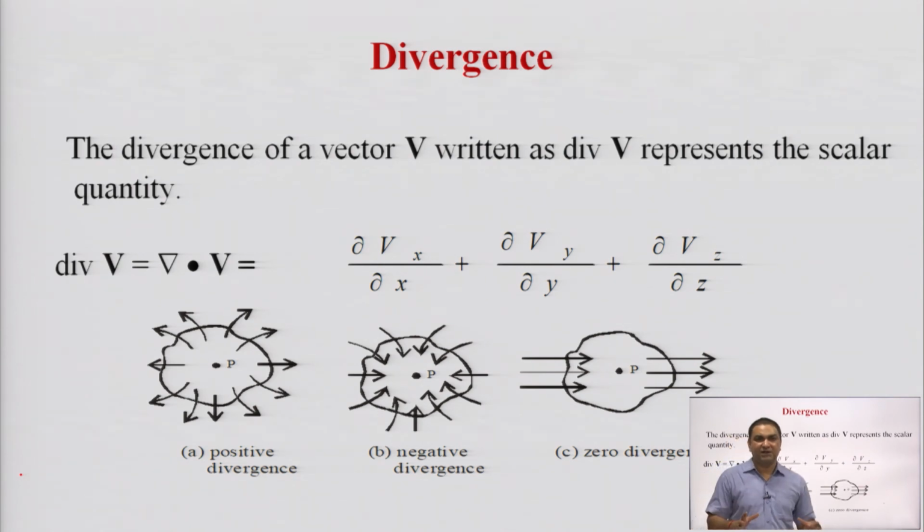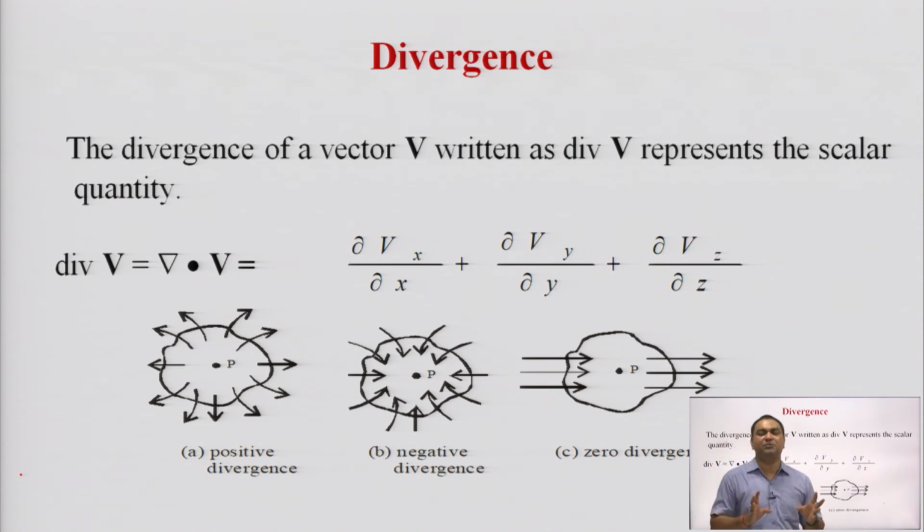The divergence of a vector V, written as del dot V, represents a completely scalar quantity. Del dot V is equal to del Vx upon del x plus del Vy upon del y plus del Vz upon del z. It means this is the sum of three scalar quantities.